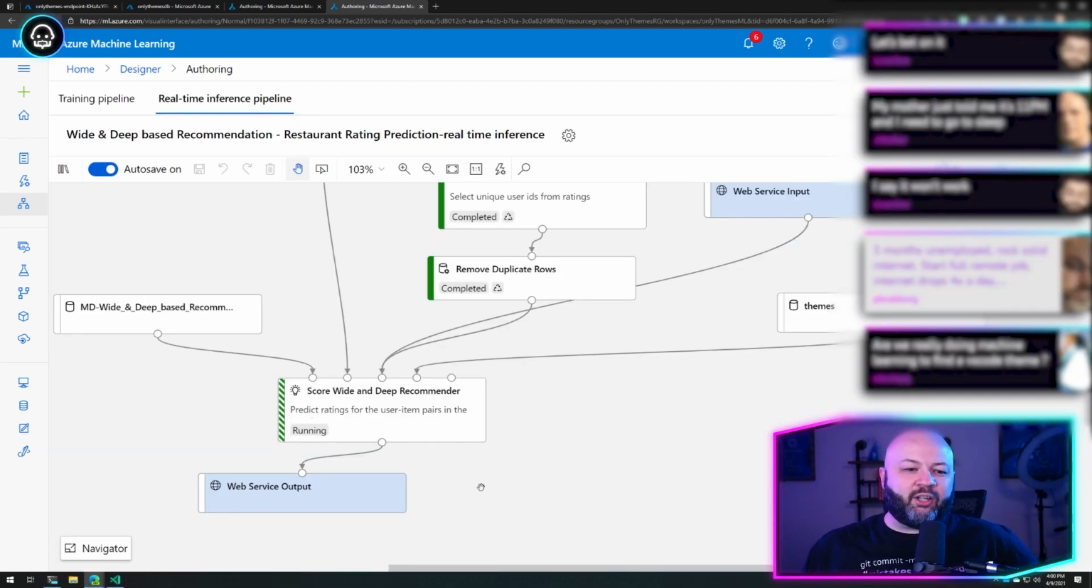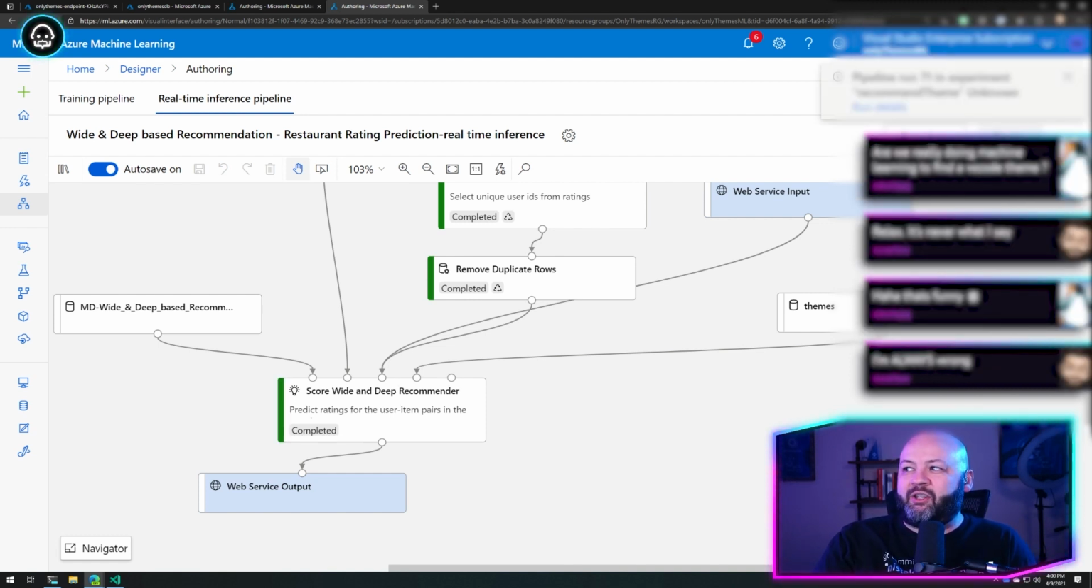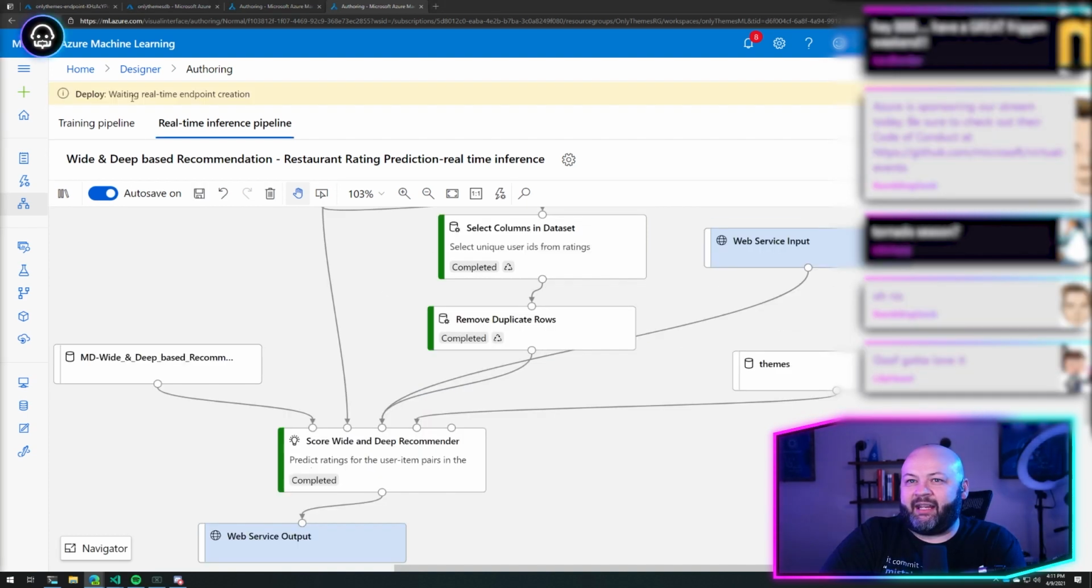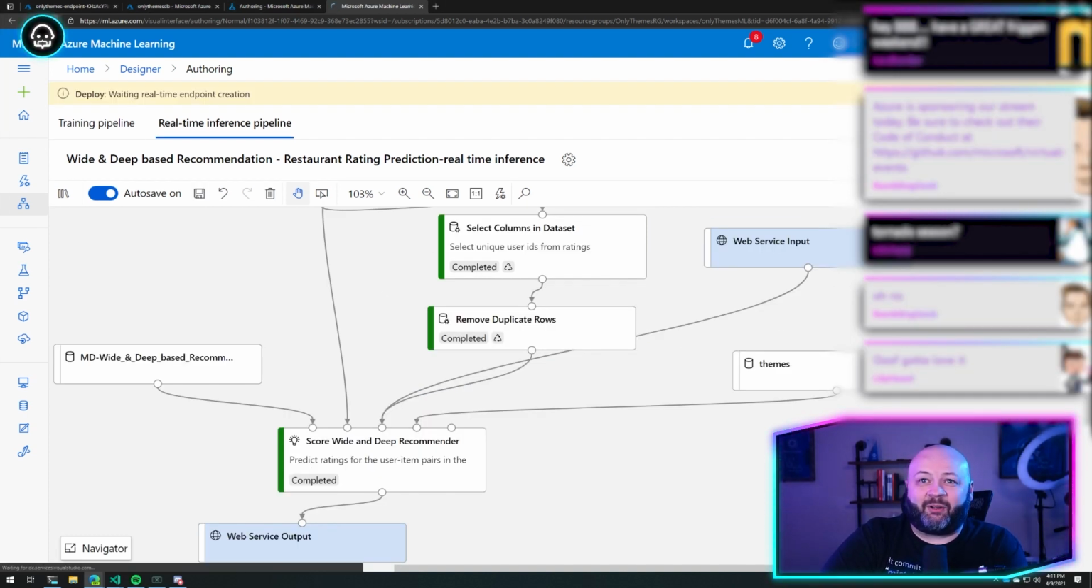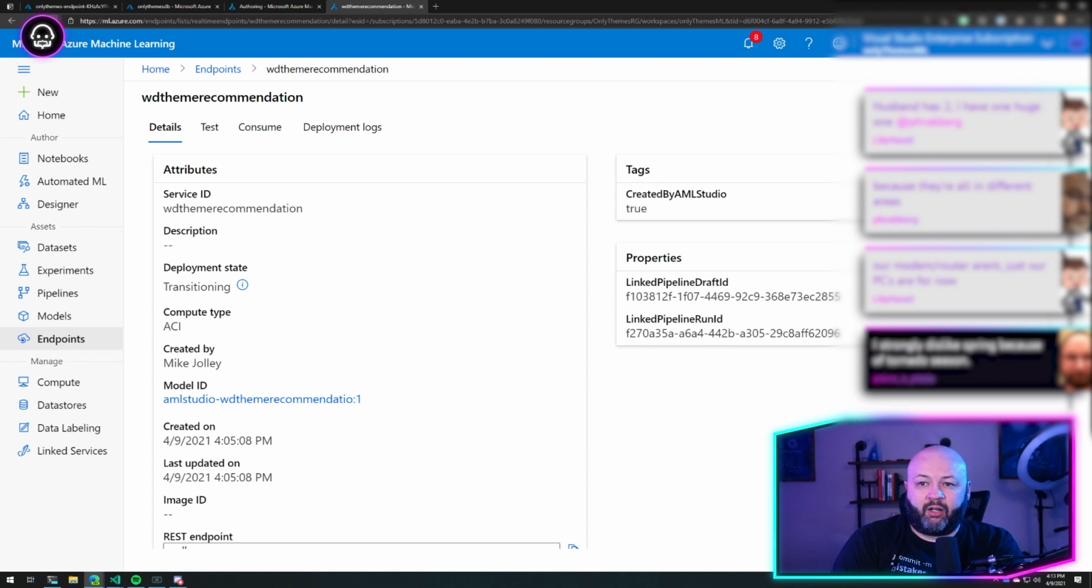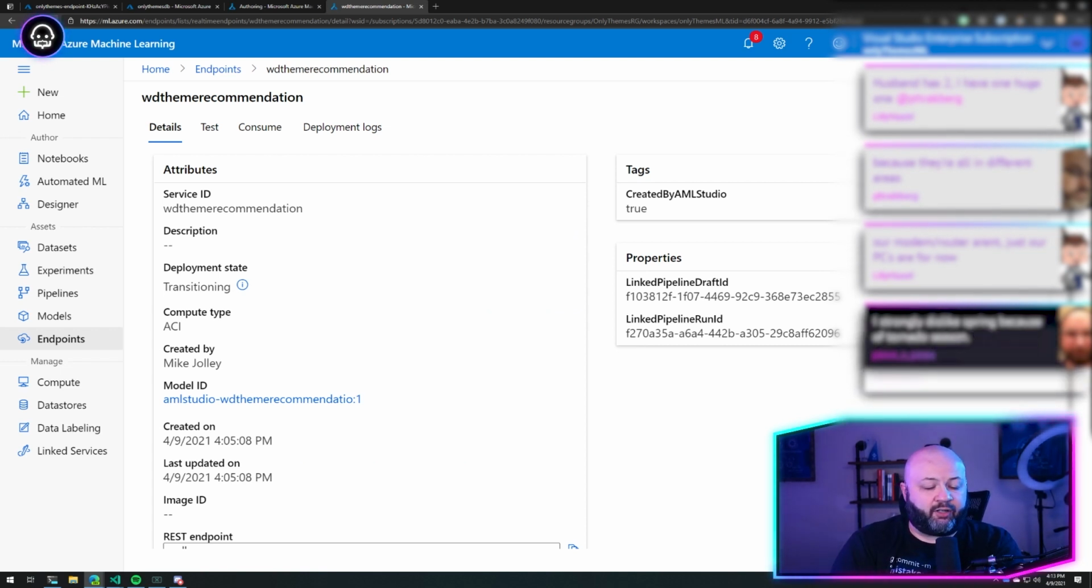Are we really doing machine learning to find a VS Code thing? Yup. Yeah, we are. It completed. It worked. So we should be able to deploy this, right? Did it create? Maybe I need to refresh. It's probably broken its connection now. So we're waiting on it to come up. It's spinning up an Azure container instance.